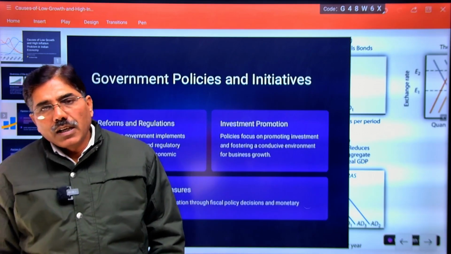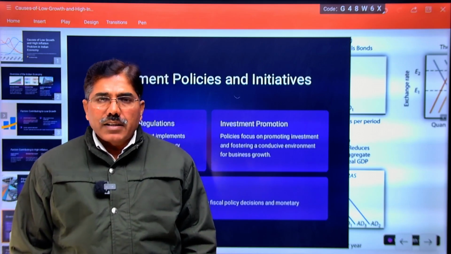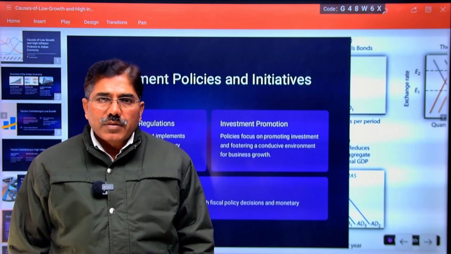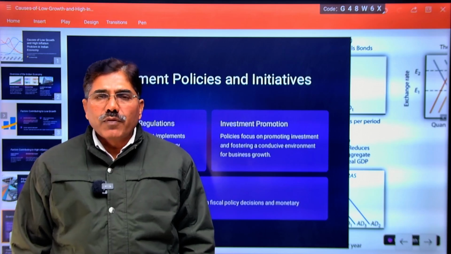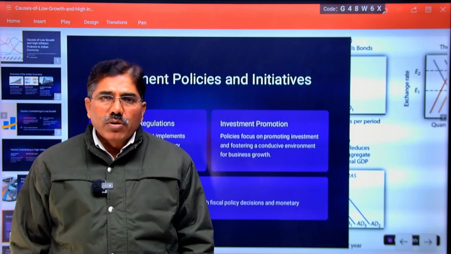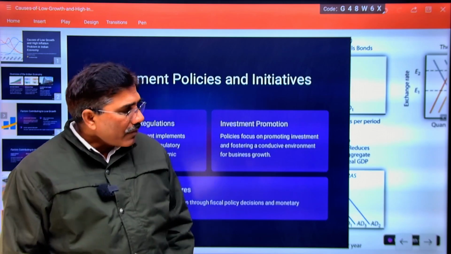We also followed cheap monetary policy, structural reform in the industrial sector, taxation reforms, and other schemes by which we can discourage the import of gold in our economy, like the gold monetization scheme and the Sovereign Gold Bond scheme, so that we can decrease the demand of society for gold.